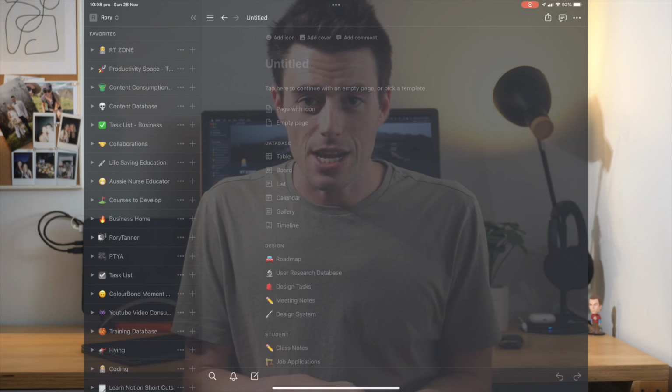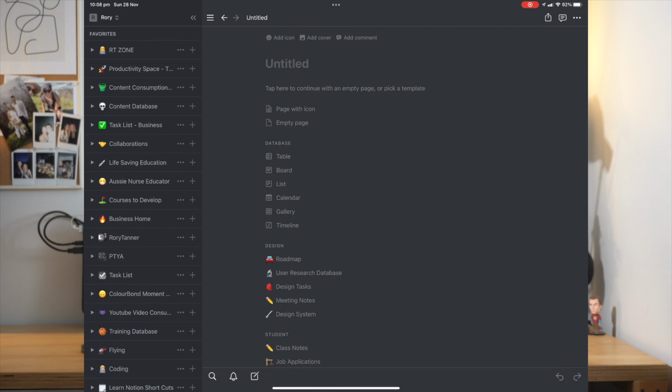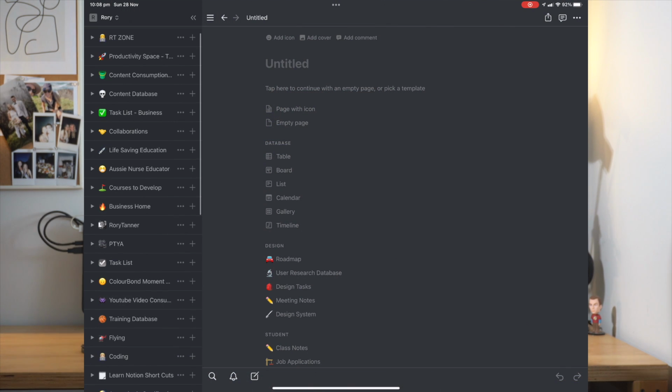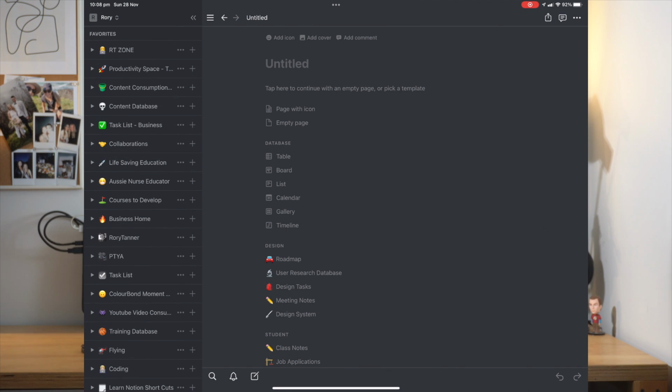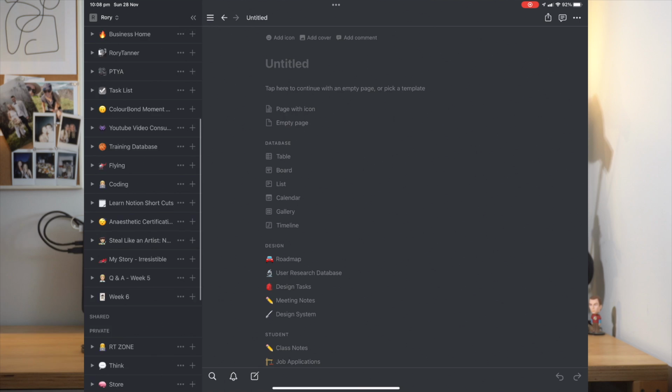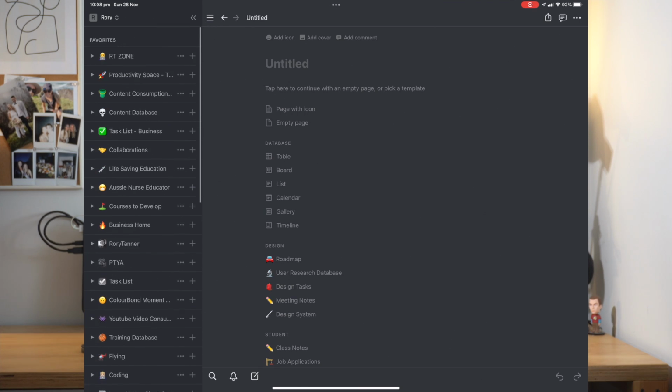Alright guys, let's have a look at specifically what we can do with Notion. On the home screen here, we're looking at the workspaces, and as we look through there, we can go down to the areas here, and then you've got a favorite and a private area.